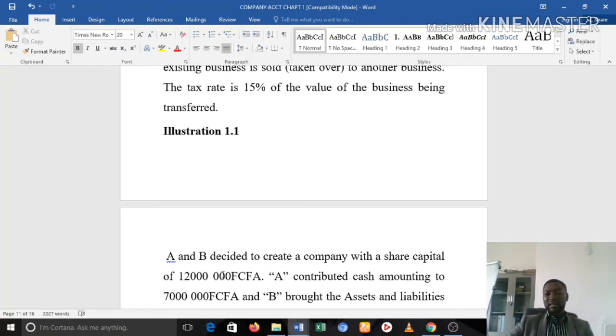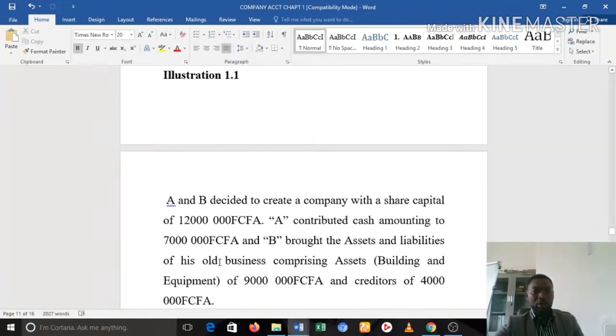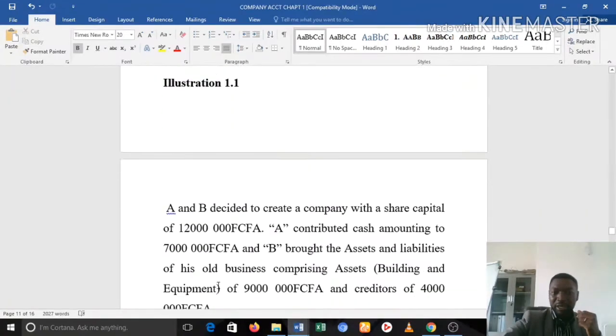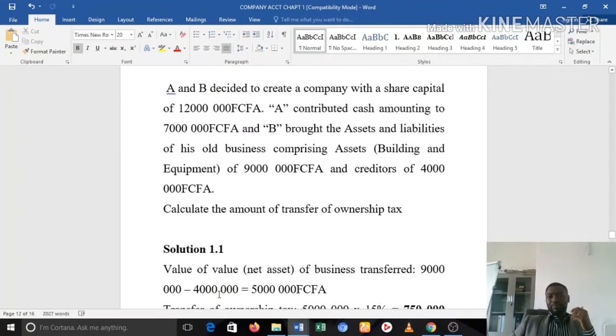So let's look at an illustration on how to determine the transfer of ownership tax. Look at this one. A and B decided to create a company with a share capital of 12 million francs. A contributed cash amounting to 7 million. B brought the assets and liabilities of his whole business, comprising assets, that is building and equipment, of 9 million, and creditors of 4 million. Calculate the amount of transfer of ownership tax.